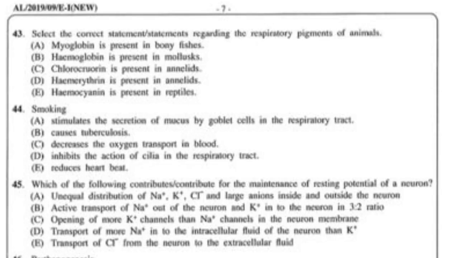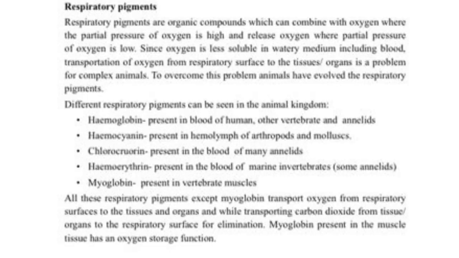Question number 43. Select the correct statements regarding the respiratory pigments of animals. So, statement A, myoglobin is present in bony fish. That is correct. We know myoglobin is present in vertebrates. So, fish is a vertebrate. So, A is correct. Then B, hemoglobin is present in mollusks. That is wrong. Hemoglobin is present only in vertebrates and annelids. It is not found in mollusks.